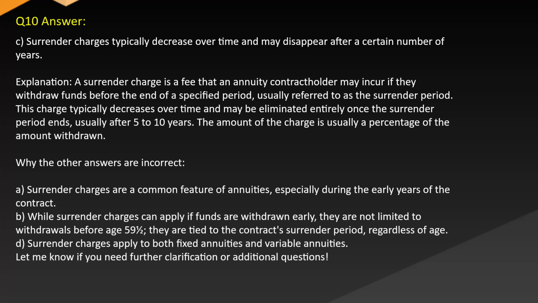the contract. B. While surrender charges can apply if funds are withdrawn early, they are not limited to withdrawals before age 59½, where they are tied to the contract surrender period regardless of age. D. Surrender charges apply to both fixed annuities and variable annuities. Let me know if you need further clarification or additional questions.